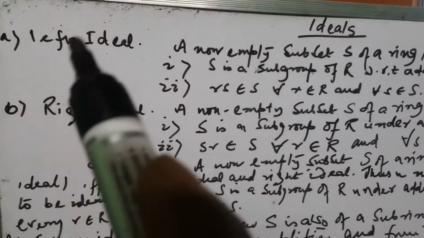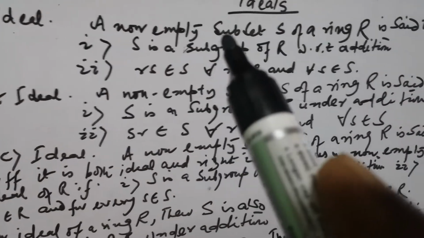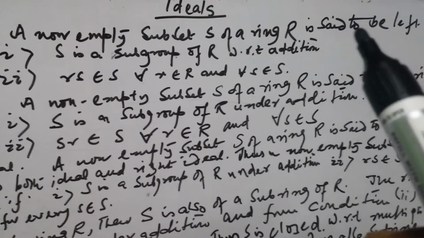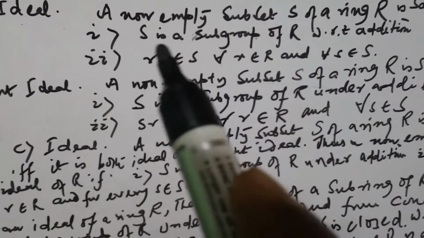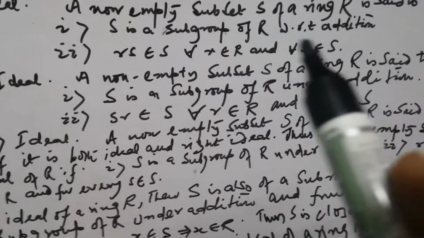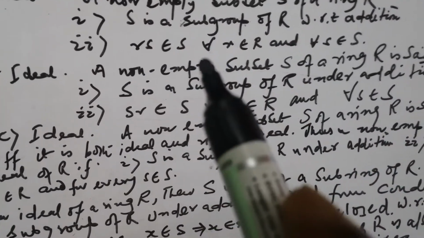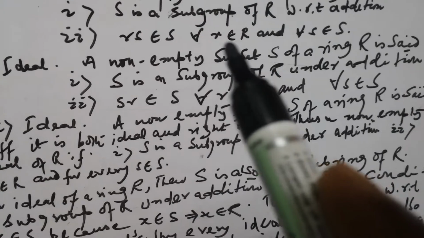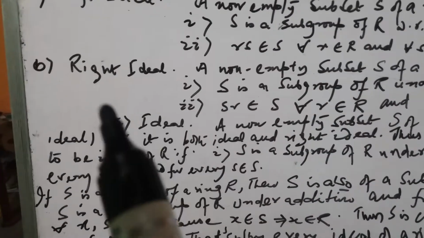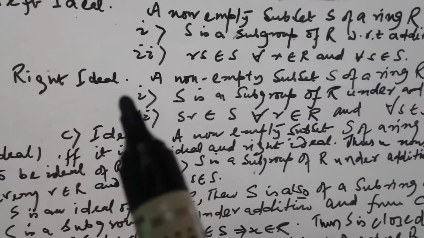So what is called a left ideal? A non-empty subset S of a ring R is said to be a left ideal if S is a subgroup of R with respect to addition, and rs belongs to S if r belongs to R and s belongs to S. And what is a right ideal?